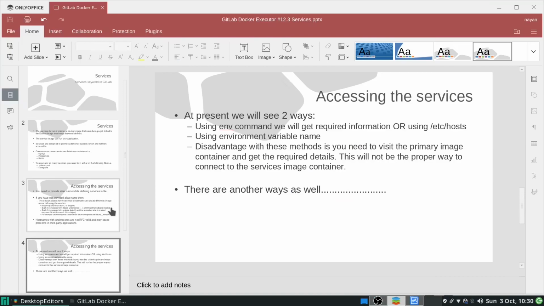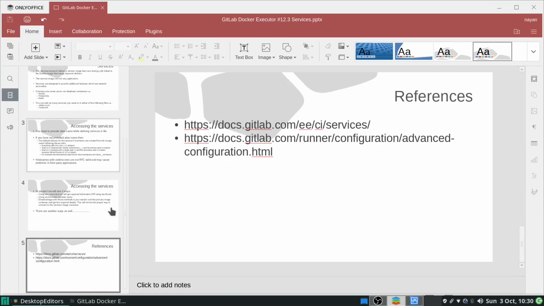One of the disadvantages with these methods, like using the env command or using the etc hosts details, is that you need to visit the primary image container and get the required details to connect with the services image container, and this will not be the proper way to connect to the services image container. To overcome this, we have other ways as well, which we will see in the coming few sessions. But for today, for understanding and knowledge purposes, we will go with these two ways. And these are the references that I have used to create this PPT.